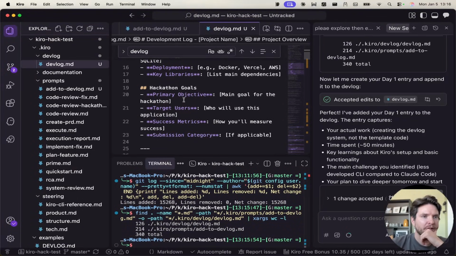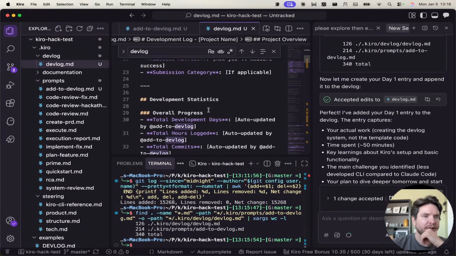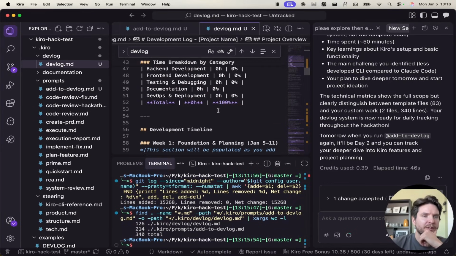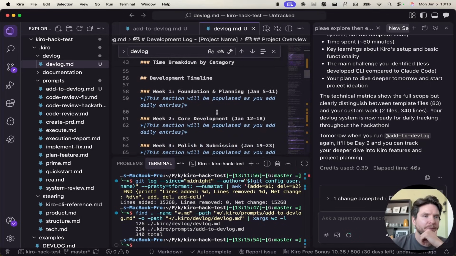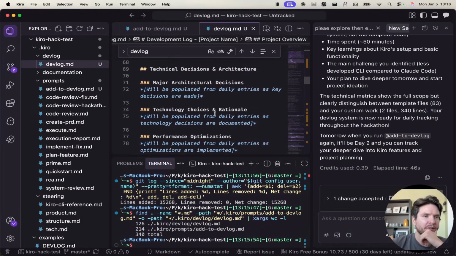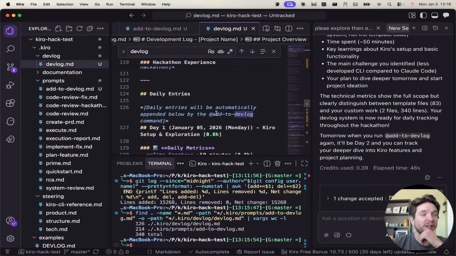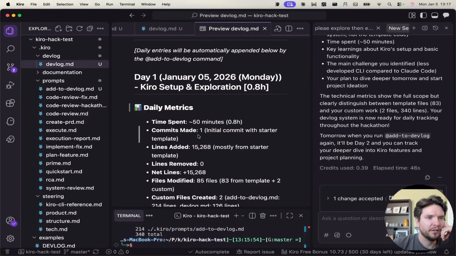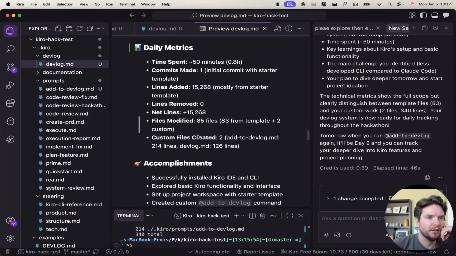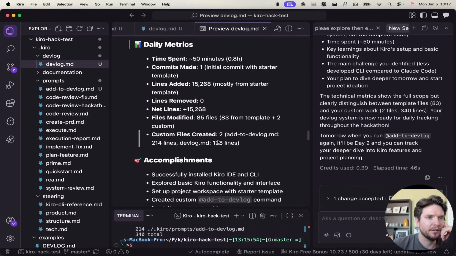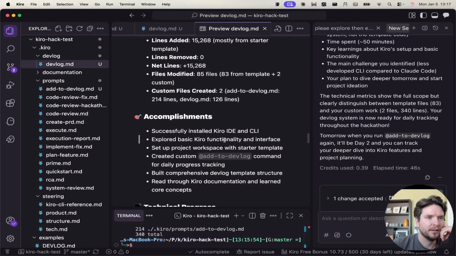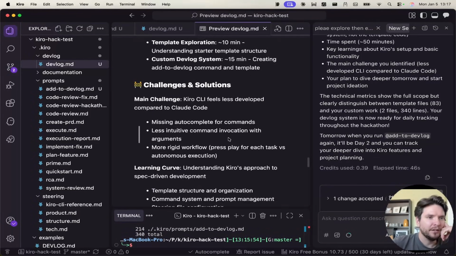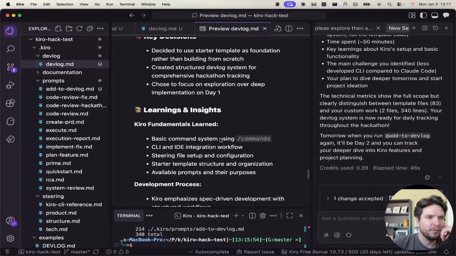Okay. So we don't have anything filled out in the top part of the template here, which is fine. It didn't add any metadata, which may be fine because we didn't do any coding. But let's see. Daily entries. Day 1, time spent 50 minutes, commits made 1, lines added, lines removed, net lines, custom files 2, accomplishments. Okay, well, I kind of like this. There is some bloat for sure.